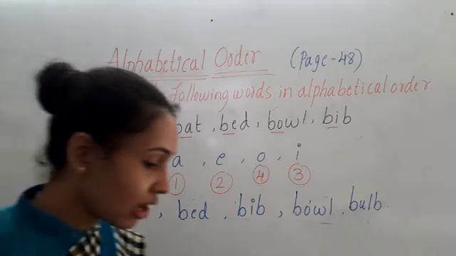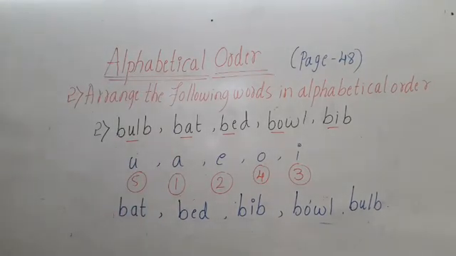Now look at the third one, children. Look at the third one.